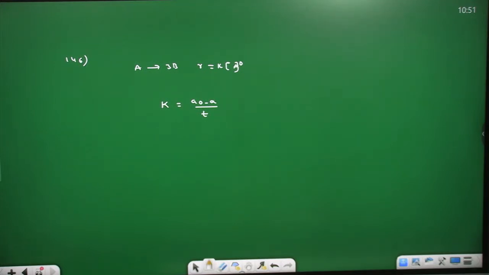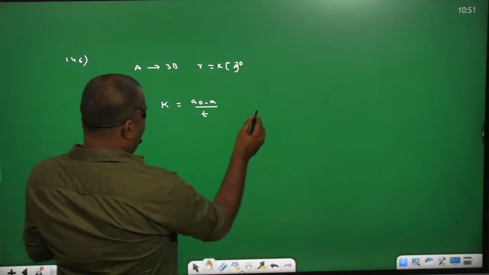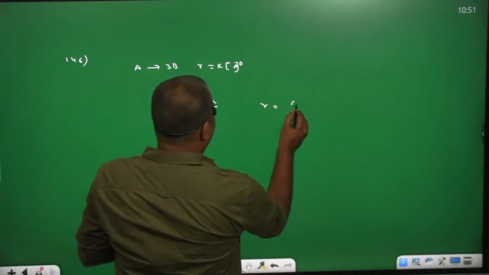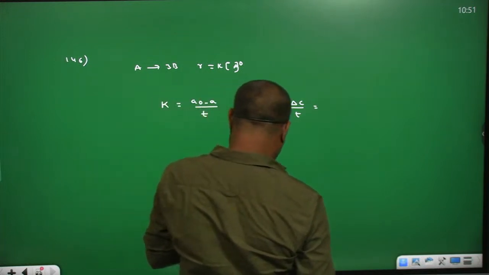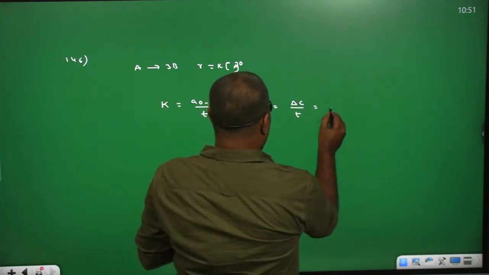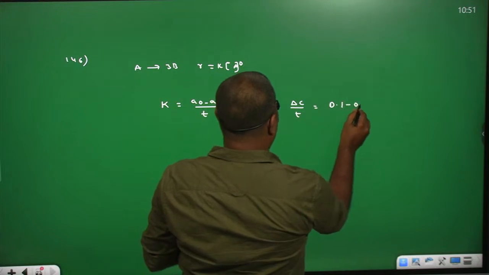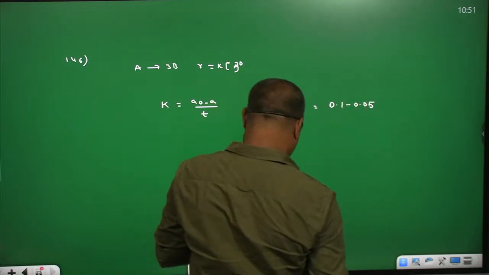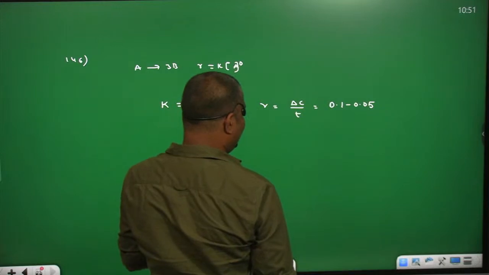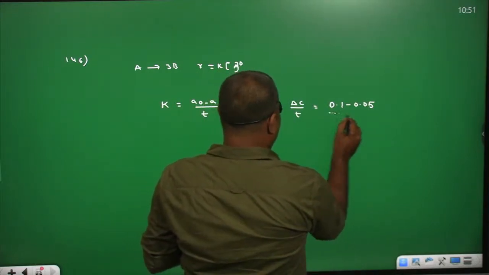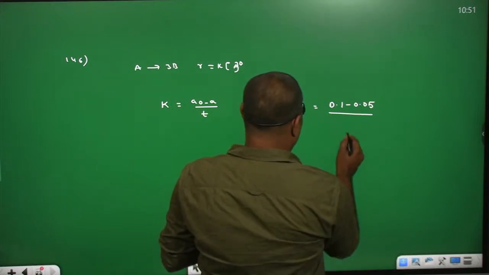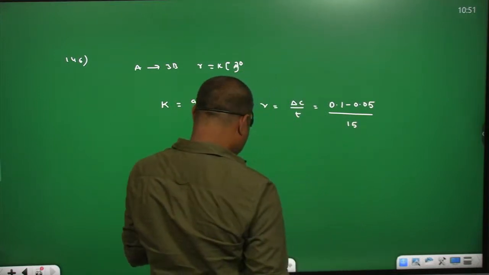So first find the rate. R equal to change in concentration per unit time. Change in concentration is 0.1 minus 0.05, that is 0.05, divided by time t, that is 15 seconds.